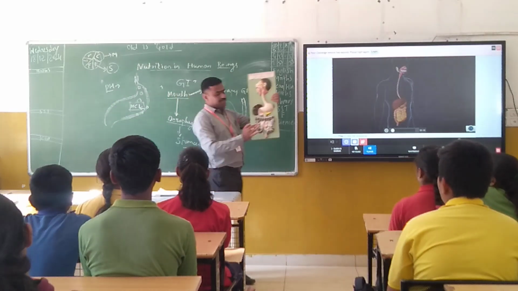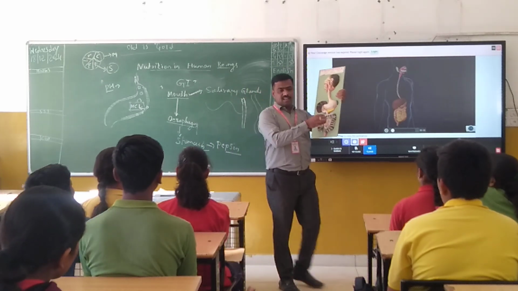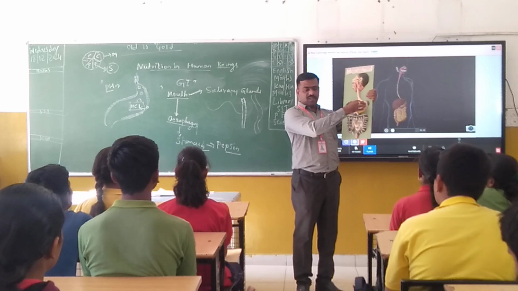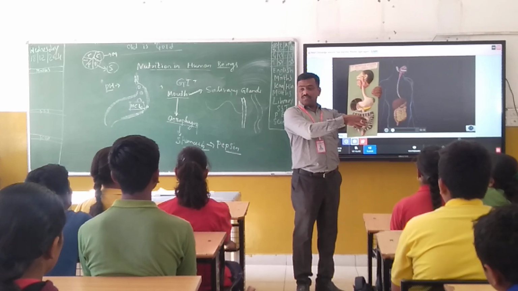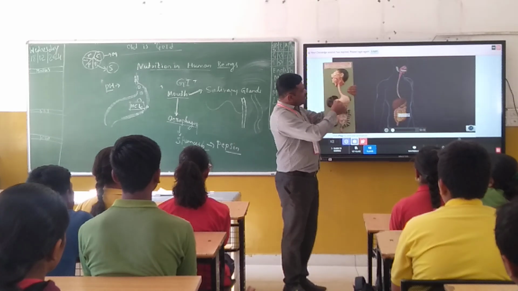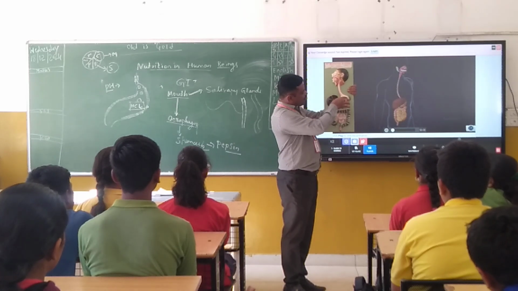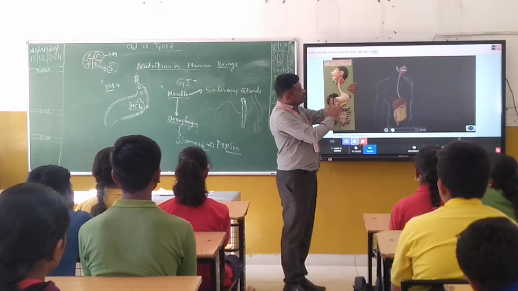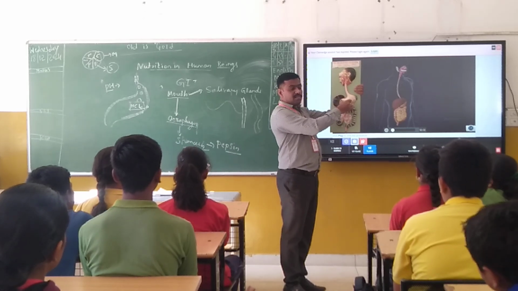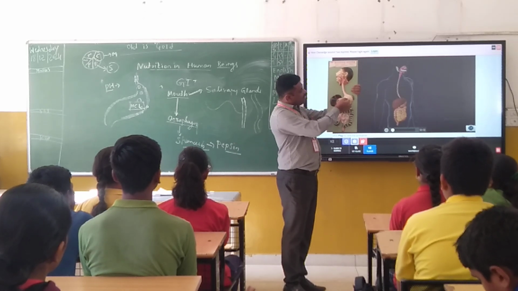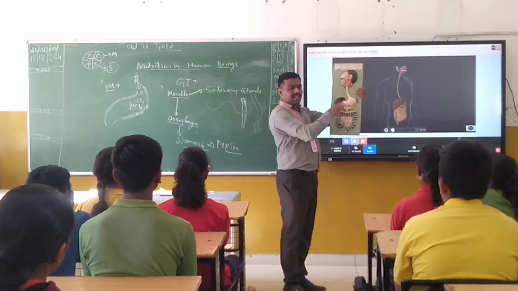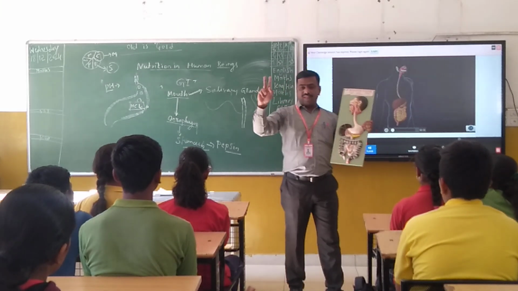Again, all the content here. Small intestine. Once the digestion completes in the stomach, our food reaches the next part of the digestive system. Once the food passes from the stomach to the small intestine, it mixes with two things.